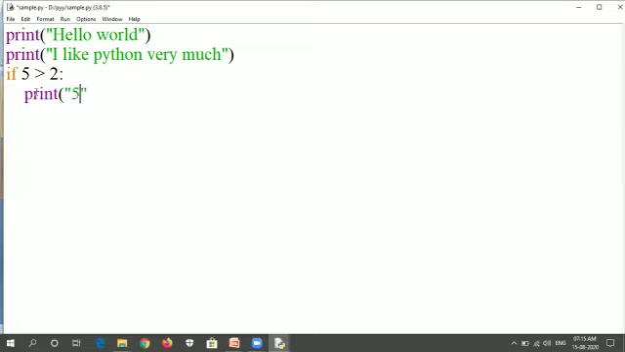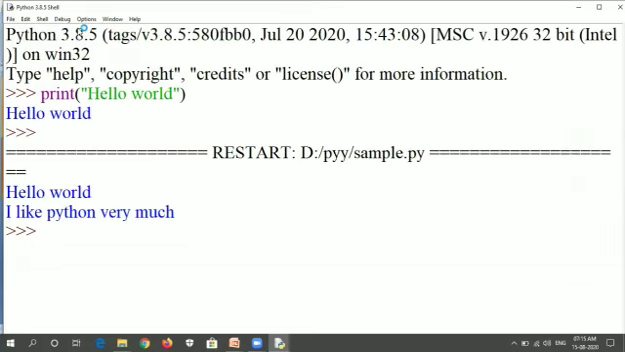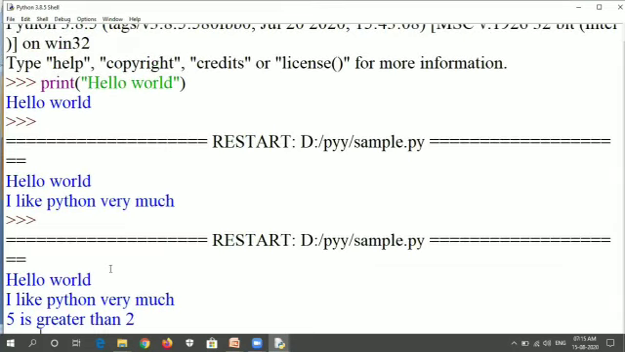5 is greater than 2. I'm closing the parenthesis and saving this file and running this file. So it is printed that hello world, I like Python very much and 5 is greater than 2. It is printed that 5 is greater than 2 because the condition is true.